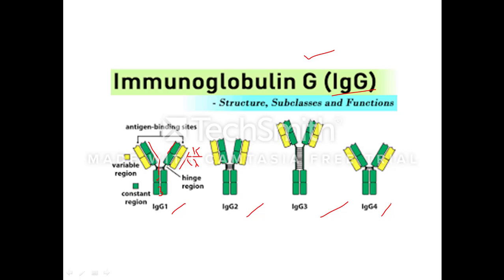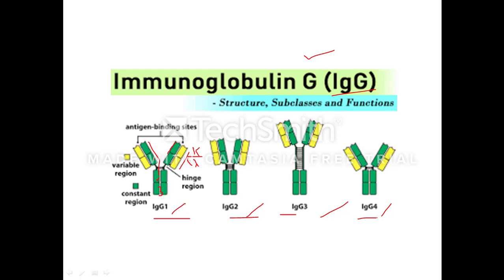IgG3 is the most effective complement activator among the subclasses. The striking difference between the subclasses is the position and the number of disulfide bridges. So IgG1, 2, 3 and 4 differ in the number and position of the interchain disulfide linkages.